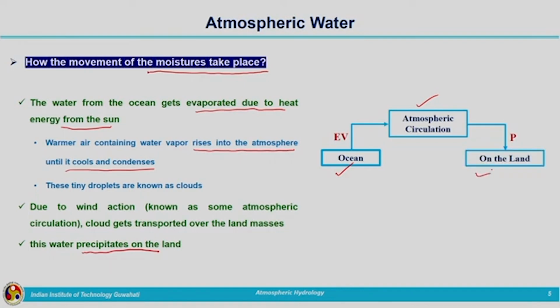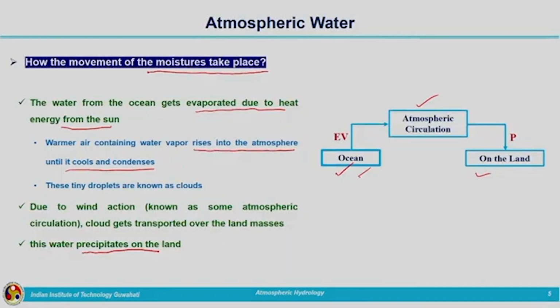Again, from the land surface and the water body, water is getting evaporated into the atmosphere. This warmer air containing the moisture or the water vapor will be transported from one location to another location by means of the wind action, and as it moves up and up, it will become cool and condensation, cloud formation will be taking place, and then cooling of these air masses will be producing the rainfall. So, this process is continuously taking place.